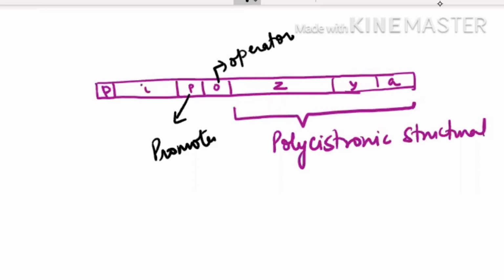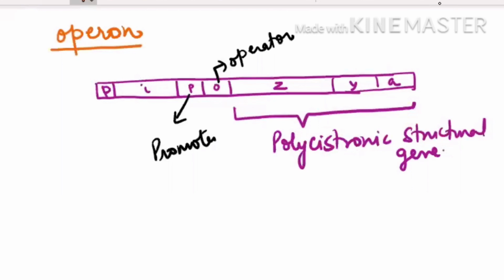In between the promoter and the structural gene, are you understanding, class? In between the promoter and the structural gene, the operator is kept, and such an arrangement is known as operon. So this arrangement is known as operon, in which polycistronic structural genes are controlled by a common promoter and common operator. Up till here, is it clear to you?